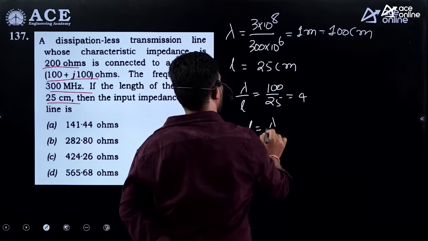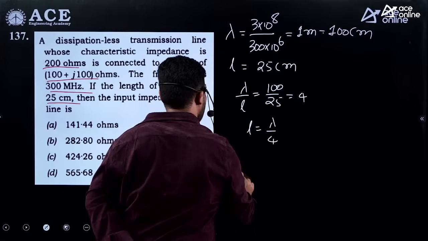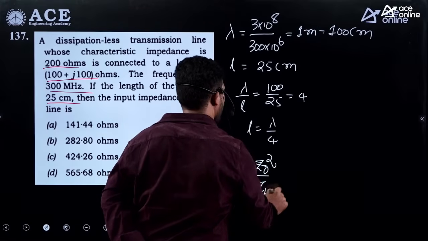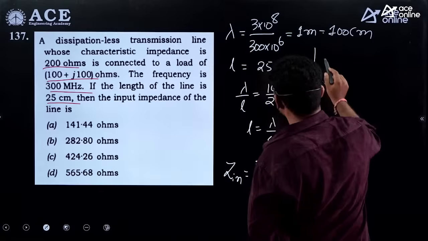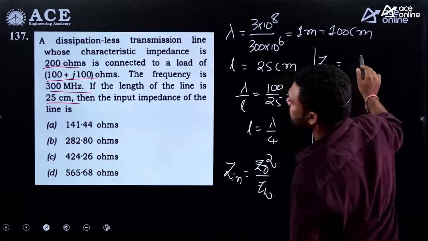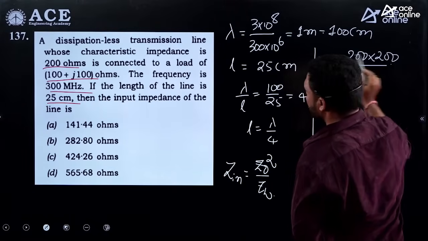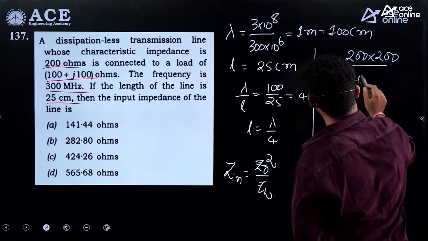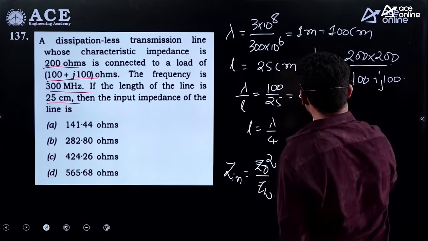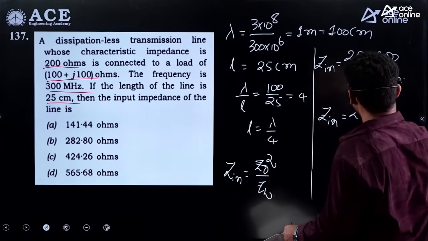So L is equal to lambda by 4. That means the transmission line is acting like an inverter. So if it is an inverter, what is the input impedance? Input impedance is equal to Z0 squared by ZL. So what is Z0, guys? What is the characteristic impedance of the line? It is 200. So 200 into 200 divided by the load, which is 100 plus j100. I will not finish this calculation, you can check it out. I've done this calculation, and it gives 200 minus j200.